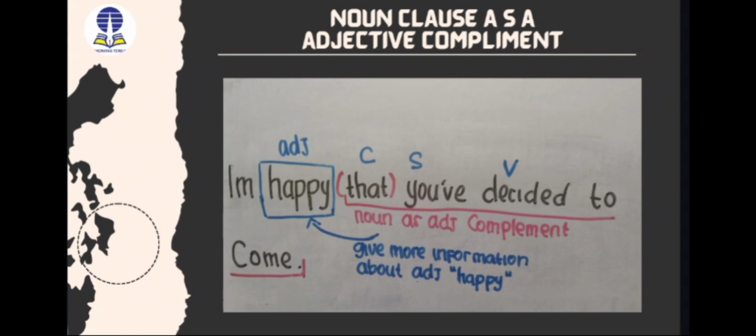This is a complex sentence, and there are many reasons why you are happy. So, that you've decided to come is a noun clause as an adjective complement, with the pattern starting from a conjunction followed by a subject and verb. That you've decided to come gives more information about the adjective happy.